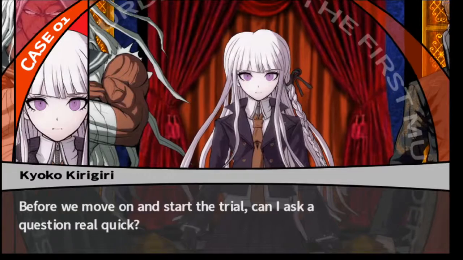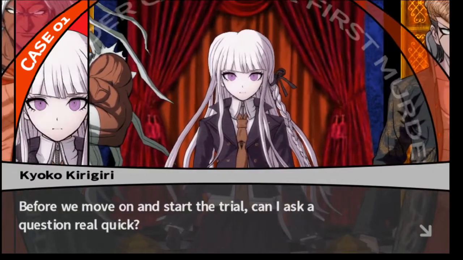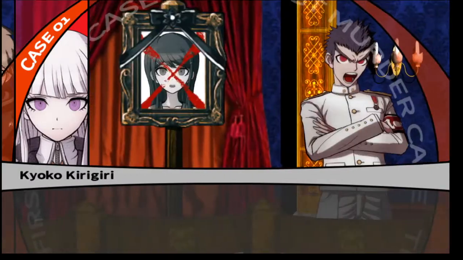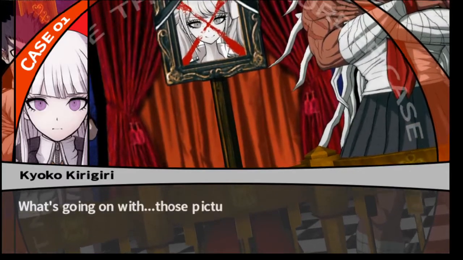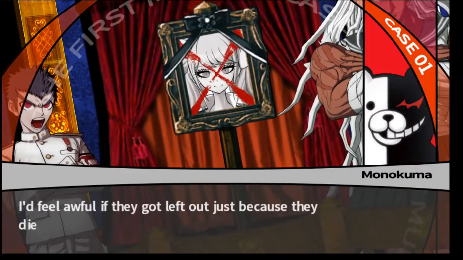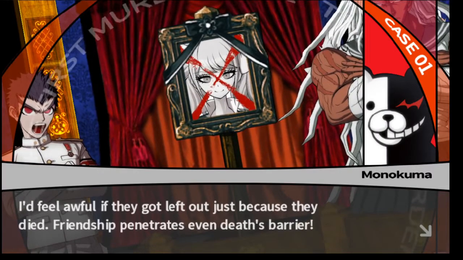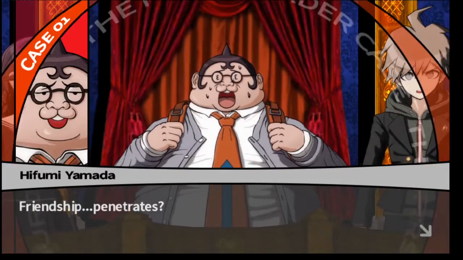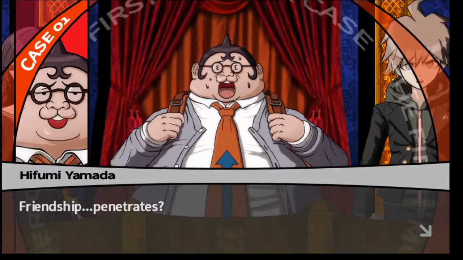Before we move on and start the trial, can I ask a question real quick? What's going on with those pictures? I'd feel awful if they got left out just because they died. Friendship penetrates even death's barrier. Friendship penetrates? No, shut the fuck up.